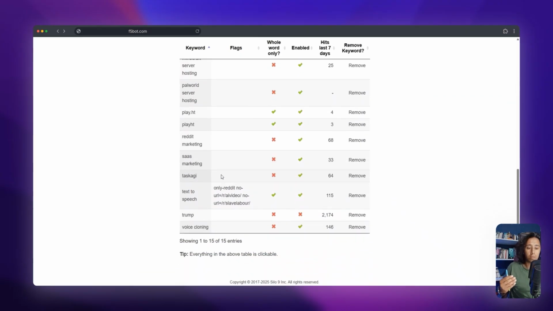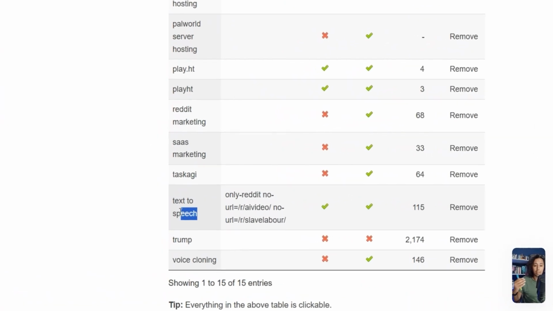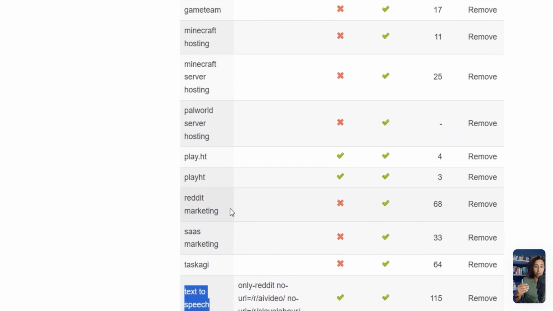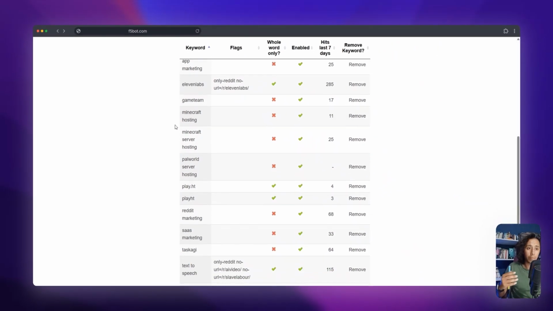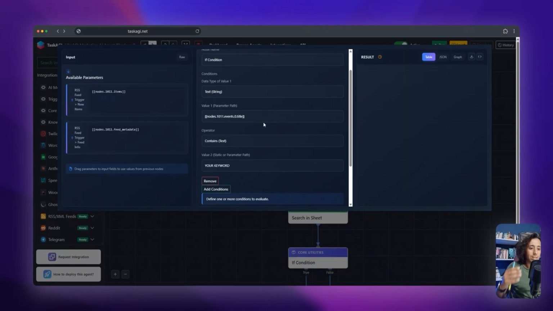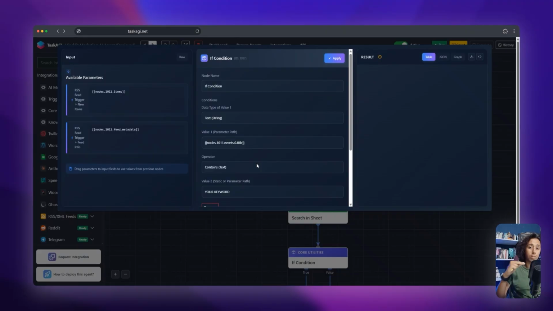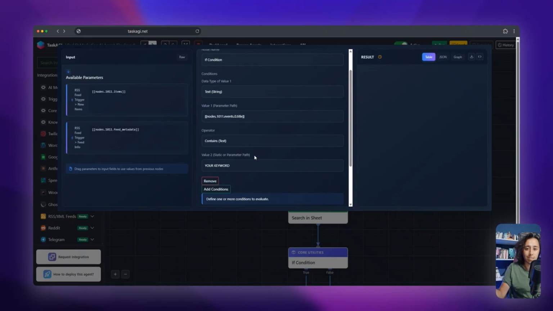For example, Task AGI has a lot of AI models and agents, for example, text to speech, or Reddit marketing, or AI agents for marketing. All these keywords belong to different agents. So this if condition allows us to comment on only relevant posts, so our comments make sense.